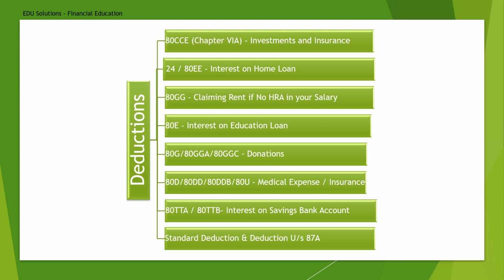I will just read them, because the detailed session is in the next slides. The sections are 80CCE, section 24, section 80EE, section 80GG, 80E, 80G, 80GGA, 80GGC. You can see the title name also, what the sections belong to. Then 80D, 80DD, 80DDB, 80U, 80TTA, 80TTB, the standard deduction, and deductions under section 87A.